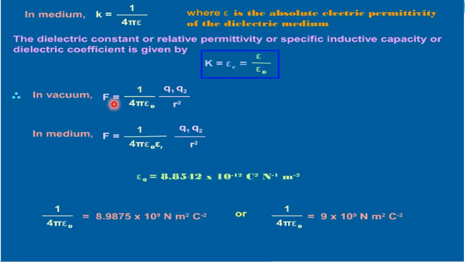So in vacuum, force will be equal to 1 upon 4 pi epsilon naught Q1 Q2 upon R square. In a medium, we can write F is equal to 1 upon 4 pi epsilon naught epsilon R into Q1 Q2 upon R square, where epsilon naught is equal to 8.8542 into 10 to the power minus 12 coulomb square newton inverse meter minus 2. And the value of 1 upon 4 pi epsilon naught is equal to 8.9875 into 10 to the power 9 newton meter square per coulomb square. Or we can say that 1 upon 4 pi epsilon naught will be approximately equal to 9 into 10 to the power 9 newton meter square per coulomb square.